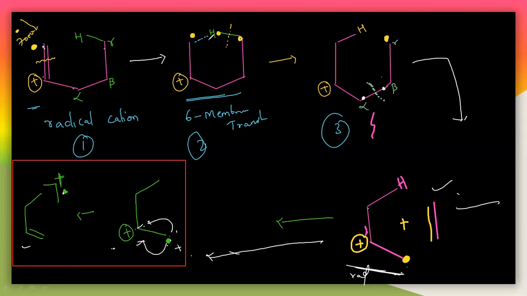So once again I will tell you. It is a very simple reaction. Once again I will explain this particular reaction, so let us start again so that you can easily understand. First, very simple: there is a double bond here like this. There is a gamma hydrogen, this is the gamma hydrogen. This is alpha, this is beta and this is gamma here.